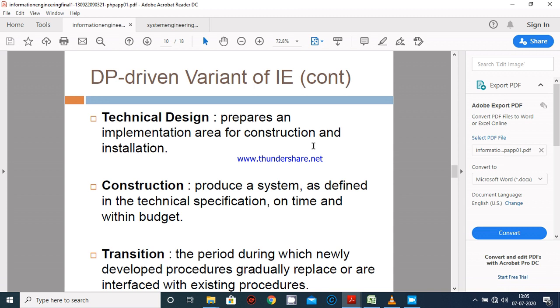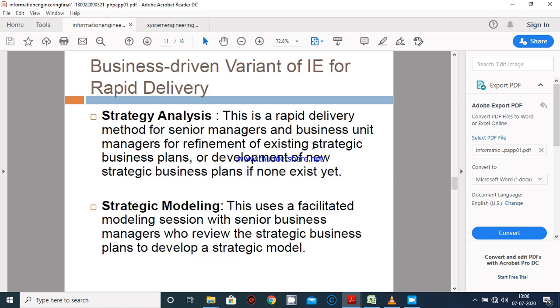Transition focuses on the period during which newly developed procedures gradually replace or are interfaced with existing procedures. So now I'm going to talk about the business-driven variant of information engineering for rapid delivery. Strategy analysis is a rapid delivery method for senior managers or experienced managers or business unit managers for refinement of existing strategic business plans or development of a new strategic business plan if none exist yet.